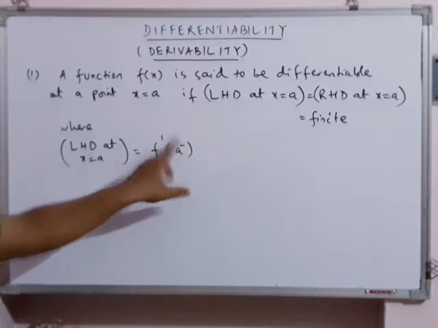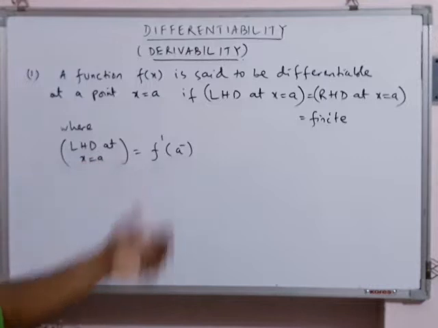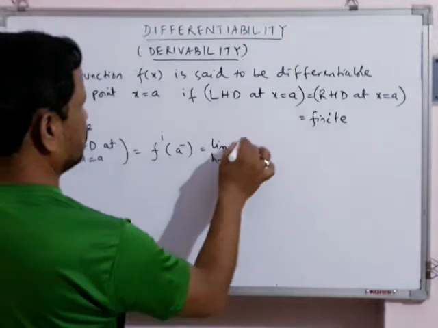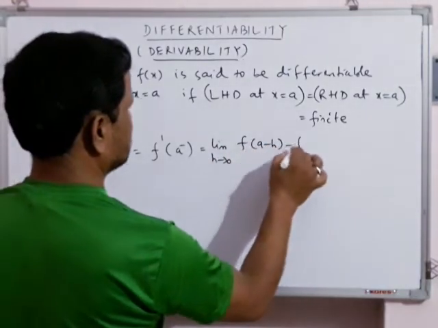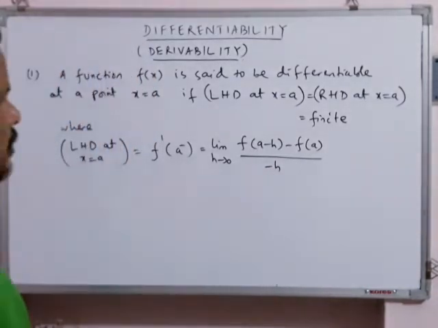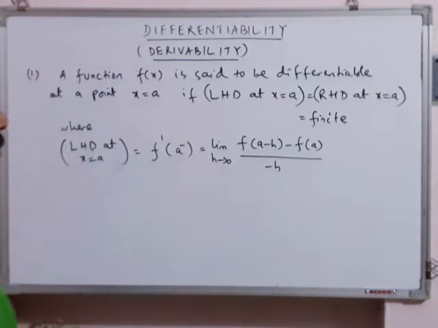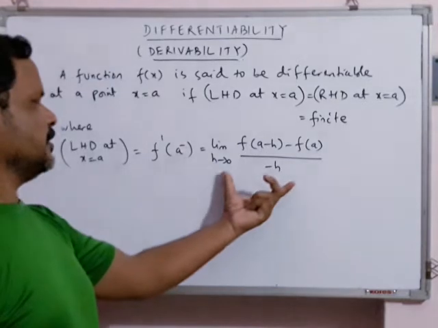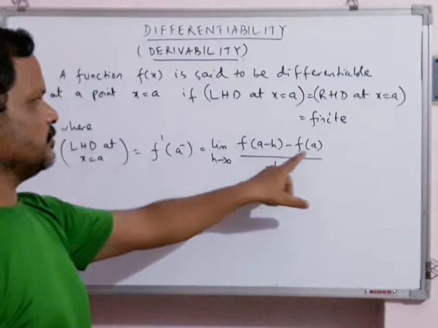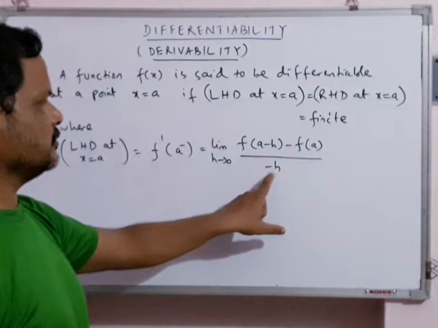In the power of a we will write minus. This means left hand derivative at x = a, and this is equal to limit h tends to 0 of f(a minus h) minus f(a) divided by minus h. I am not deriving the formula. If you are interested, you can follow your book, where it is derived. This is the formula for left hand derivative: limit h tends to 0 of f(a minus h) minus f(a) by minus h. Very important, in the denominator you have minus h.